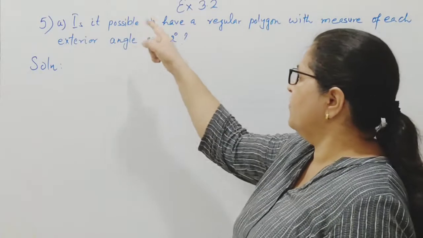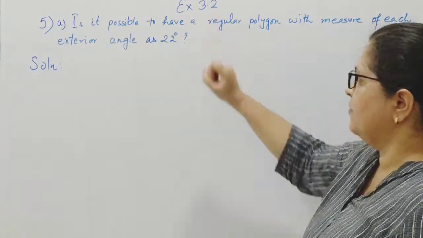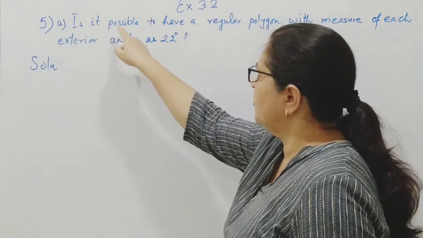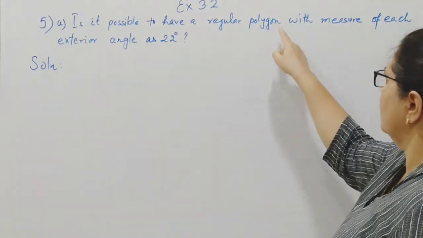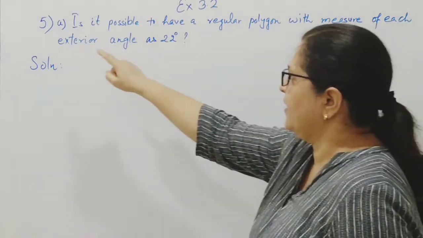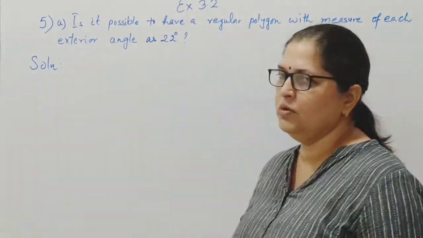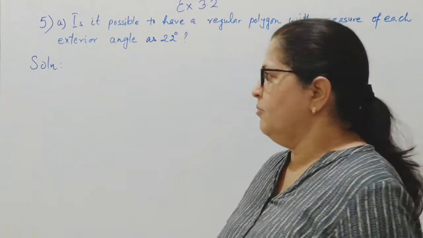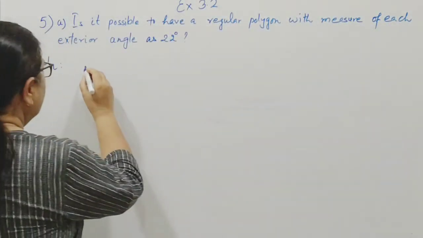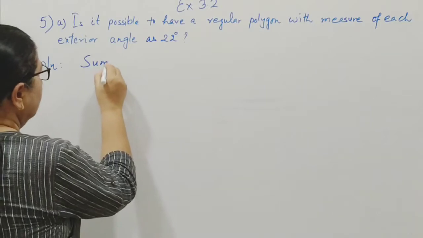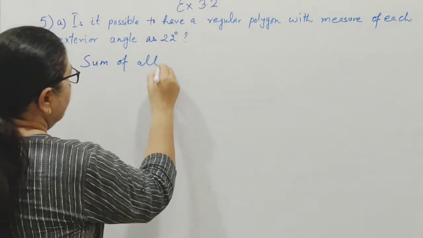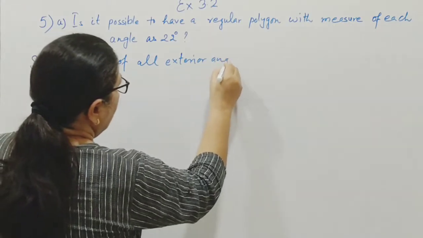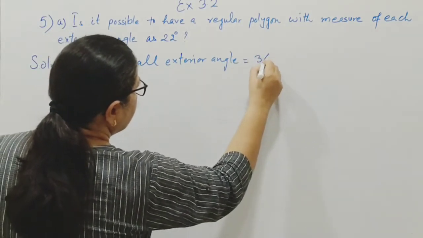Now we are going to start with question number 5 of exercise 3.2. It has two parts. A part is, is it possible to have a regular polygon with measure of each exterior angle as 22 degree? Now the exterior angle is given, we have to find the number of sides. We know that the sum of all exterior angles of a polygon is 360 degree.